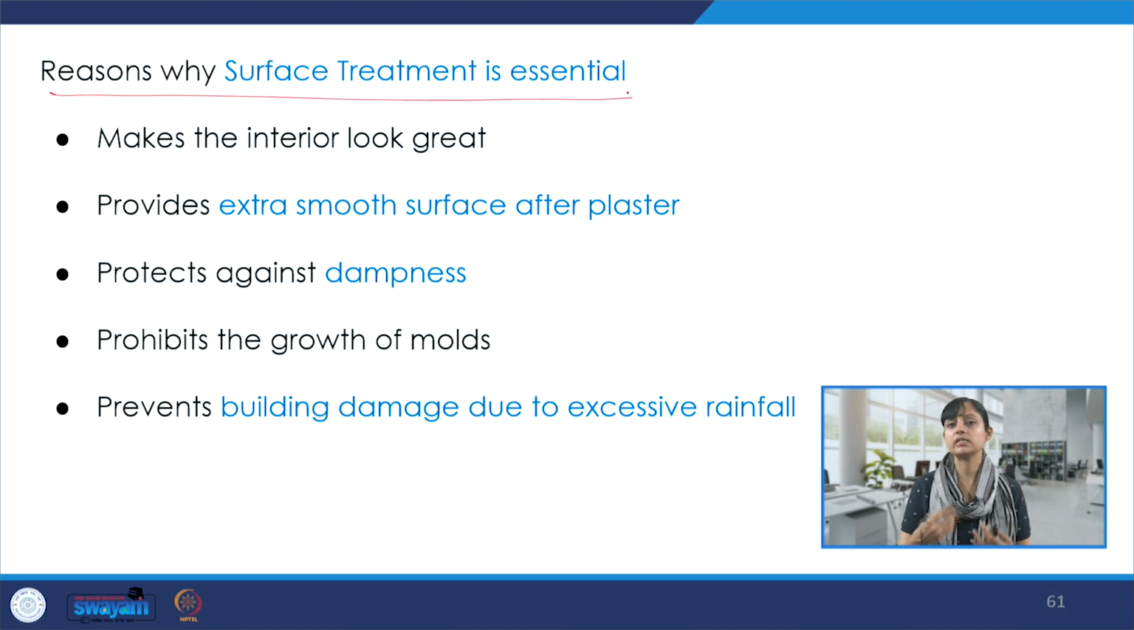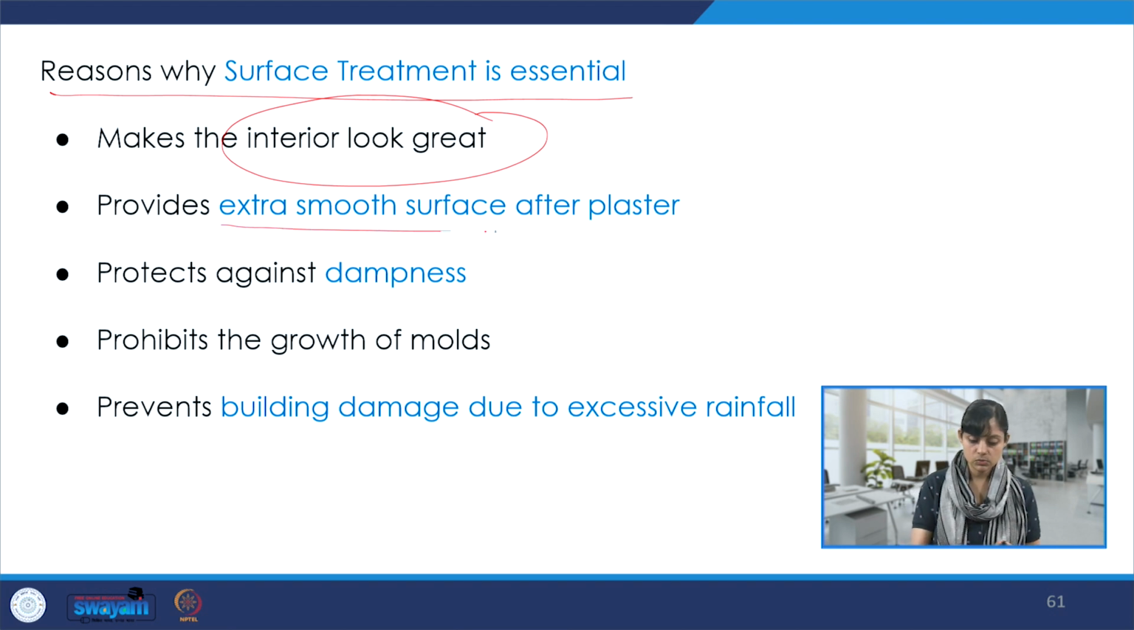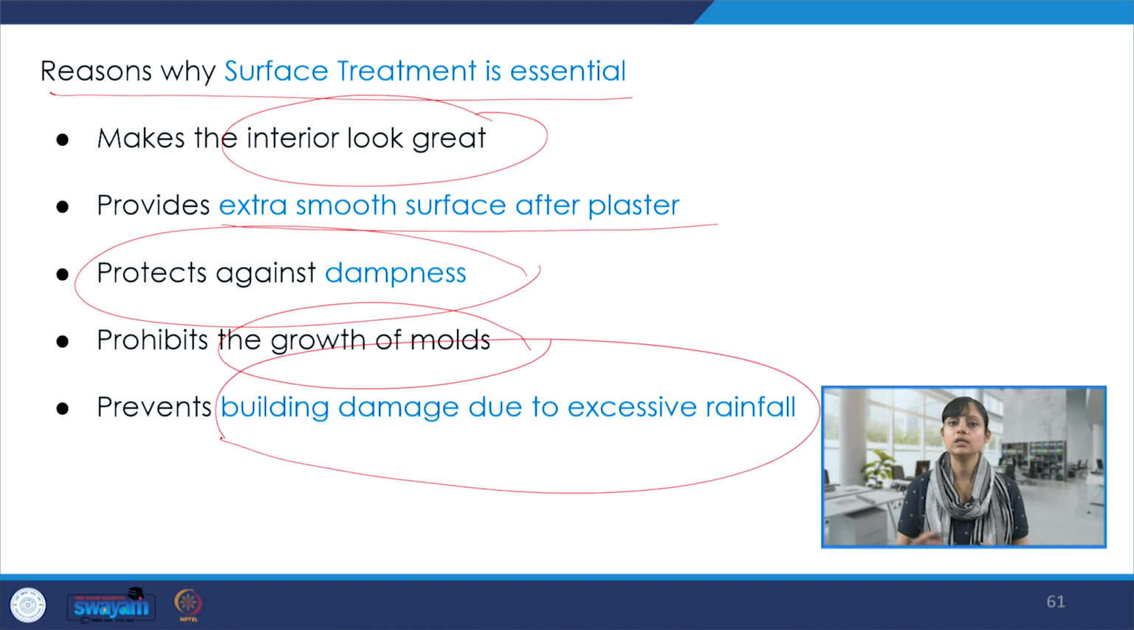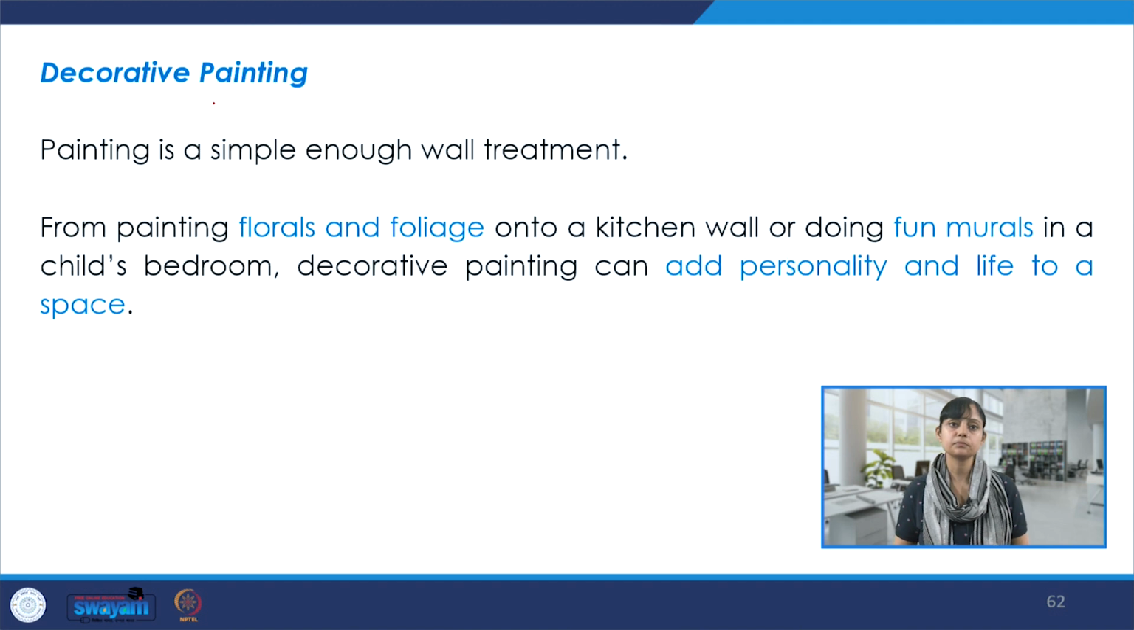Some of the reasons why surface treatment is very essential: of course, for the look and to give aesthetic appeal. And then an extra smooth surface after plaster that can be provided through surface treatment, protection against dampness, and it prohibits the growth of molds, algae, etc., and prevents building damage due to excessive rainfall. So, weathering conditions, to provide protection against all of these, a surface treatment could be very useful and essential.